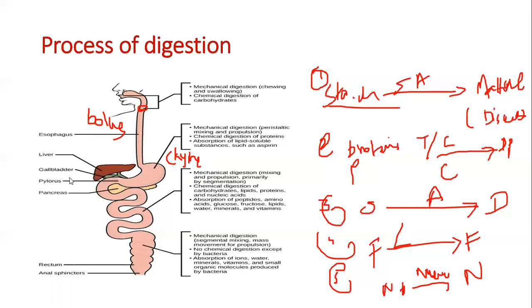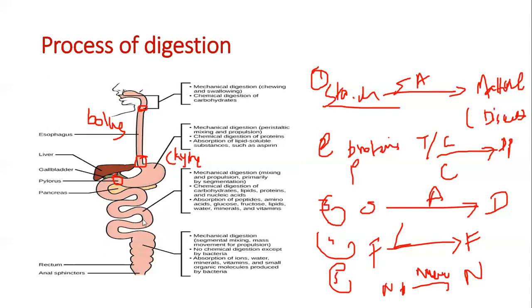The liver, gallbladder, and pancreas secrete juices. Liver has bile juice, which helps in emulsification of fat, and gallbladder stores and concentrates the bile, whereas pancreas secretes pancreatic juice that has trypsin, lipase, and amylase. Trypsin helps in protein digestion, lipase helps in fat digestion, and amylase helps in carbohydrate digestion. And then here the sphincter is called the gastroesophageal sphincter, and this is called the pyloric sphincter. And we have also studied about the sphincter of Oddi.